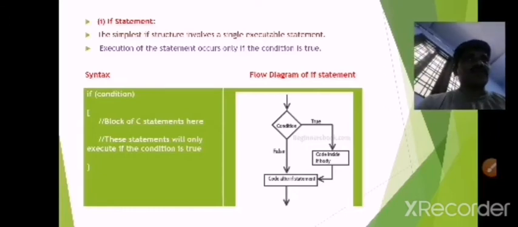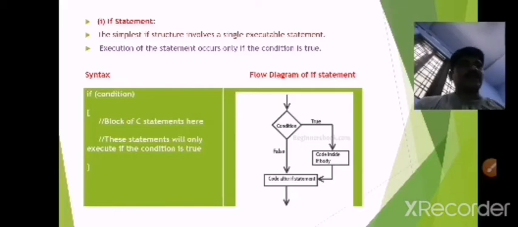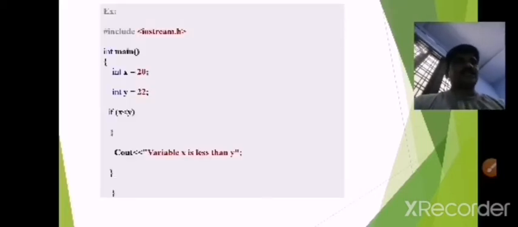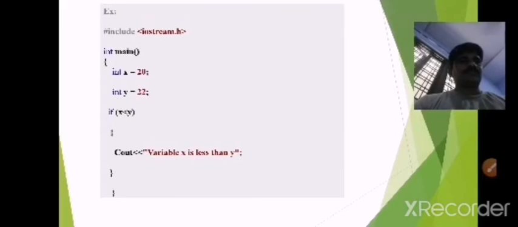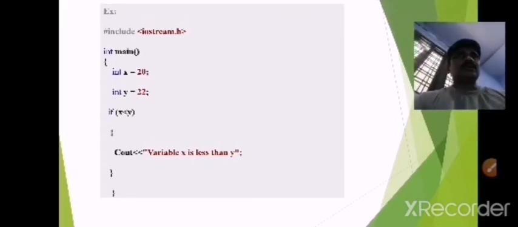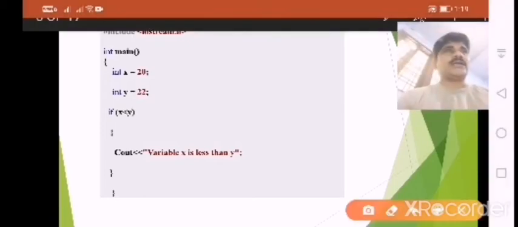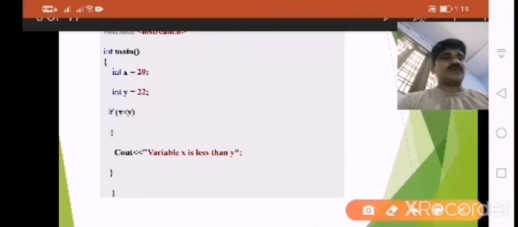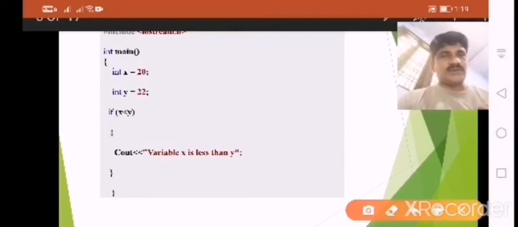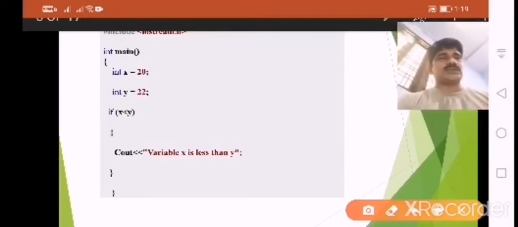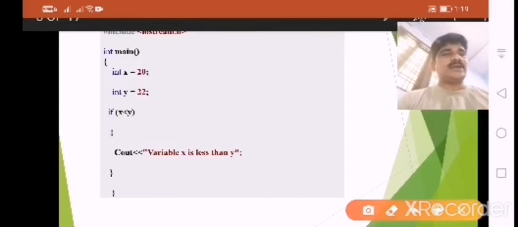Here we have to observe the syntax of the simple if. Here I am taking the if condition, followed by a block of statements. Next, here we have to observe the flow chart. If the condition is true, then only the statement will be displayed. If the condition is false, it will be terminated from the loop.